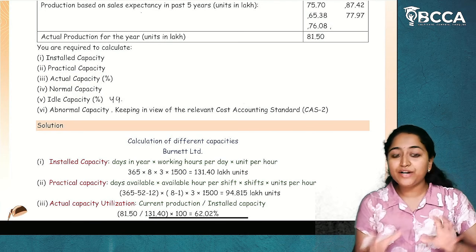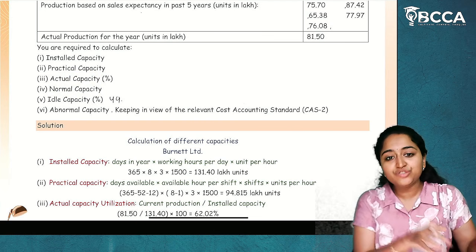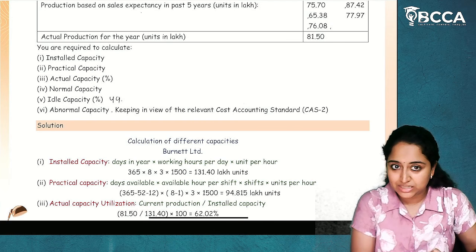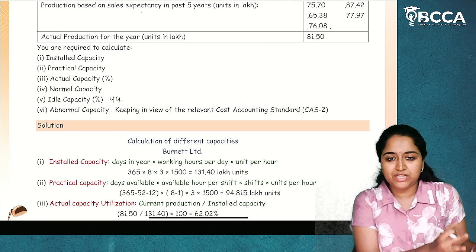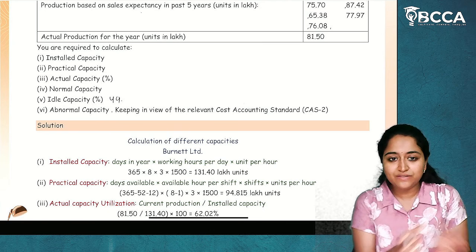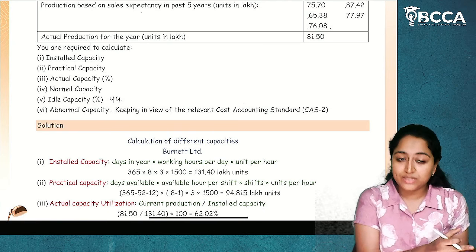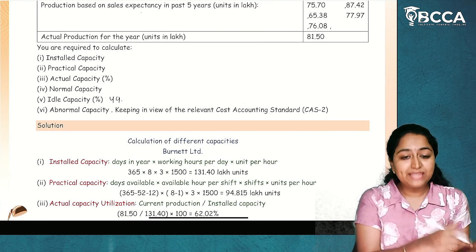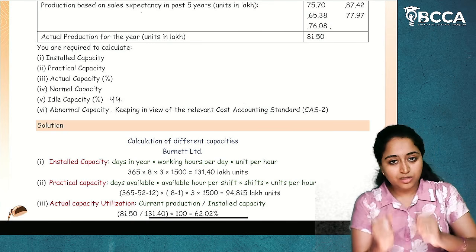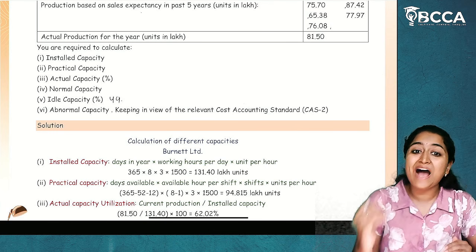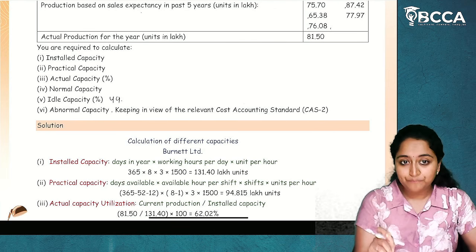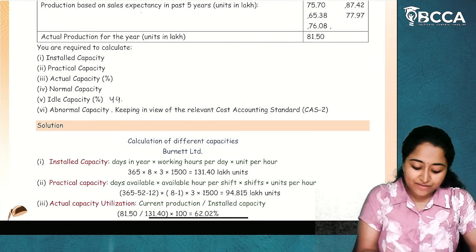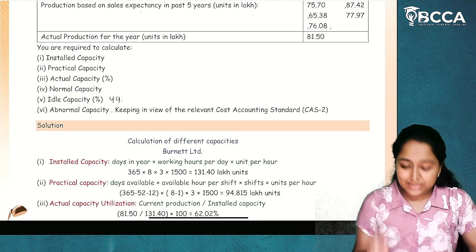If we are trying to take the past 3 periods actual capacity, and if we are comparing past periods, 3 years or 5 years, whatever it could be, and we do the average of the past periods actual capacity, then whatever capacity we derive is called as normal capacity.